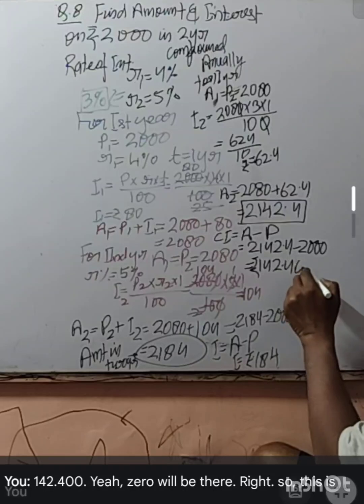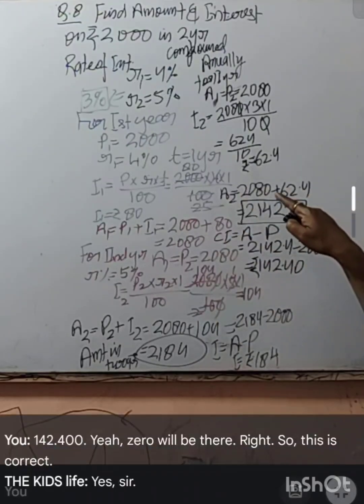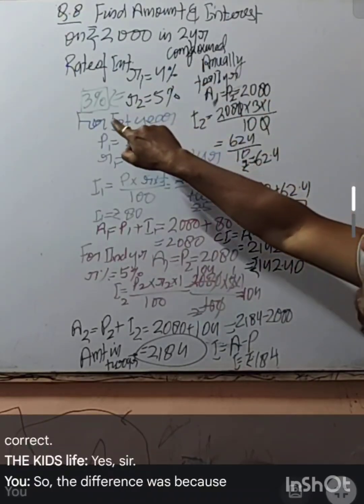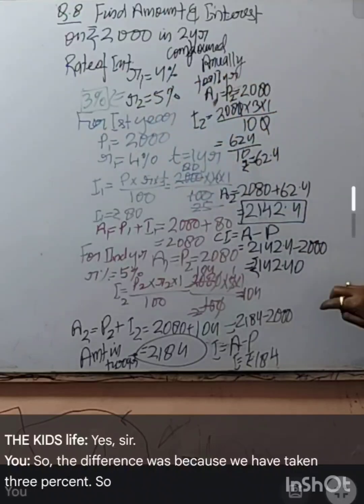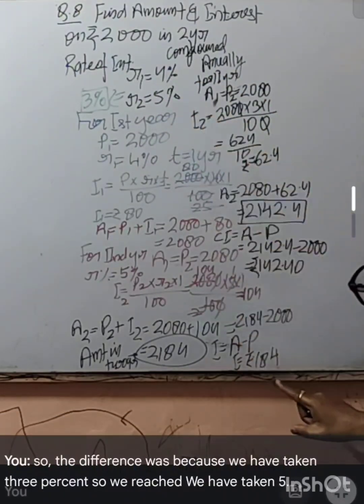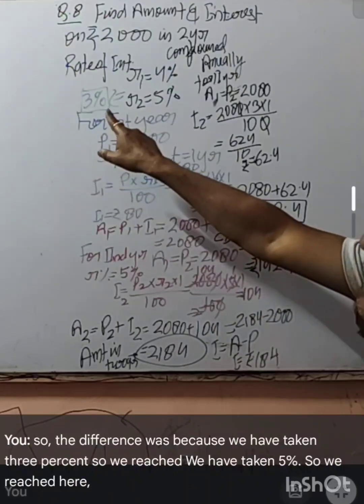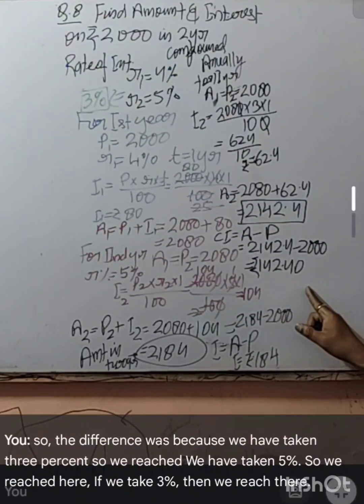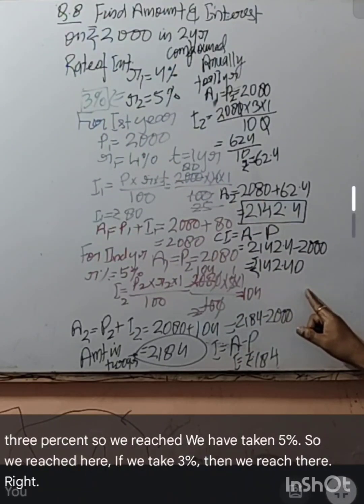So this is correct. The difference was because we took 5% instead of 3%, so we reached a different answer.